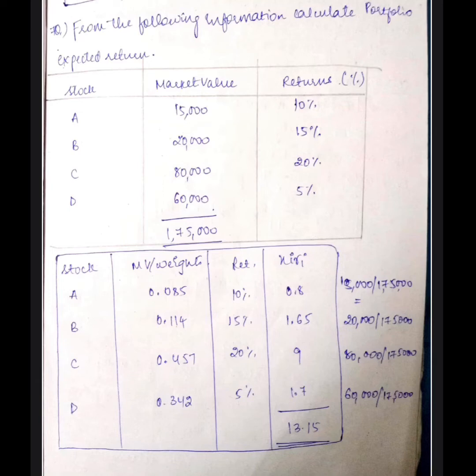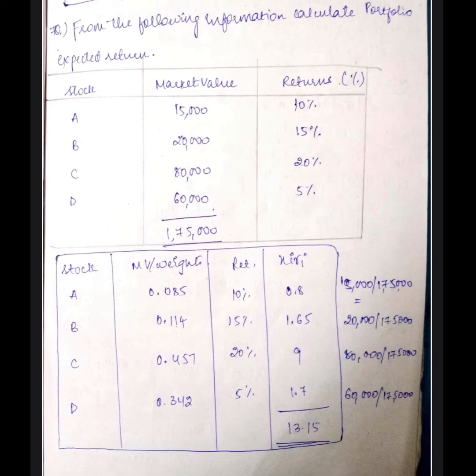See, normally we know, girls, expected return is calculated by multiplying returns with the proportion, right? But in the question they did not give you the proportion or weights, so it means we have to calculate the weights. It is very simple, girls. Now see the solution. In the next table, we have stocks A, B, C, and D.